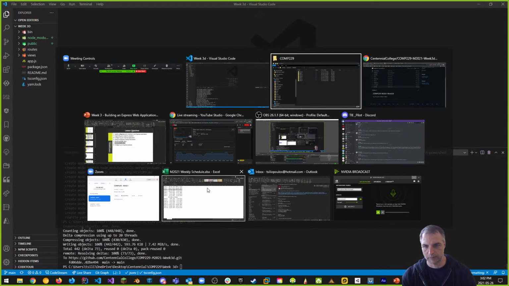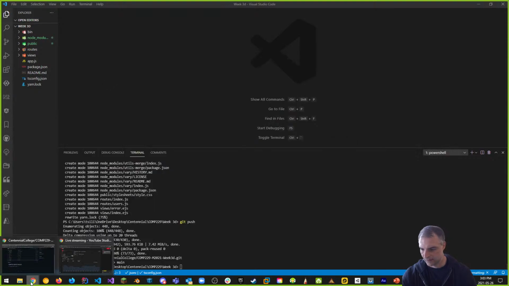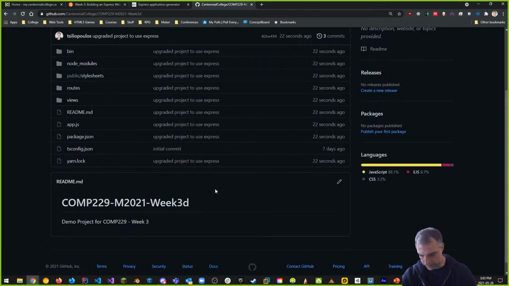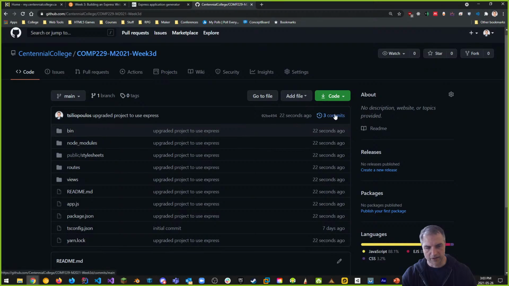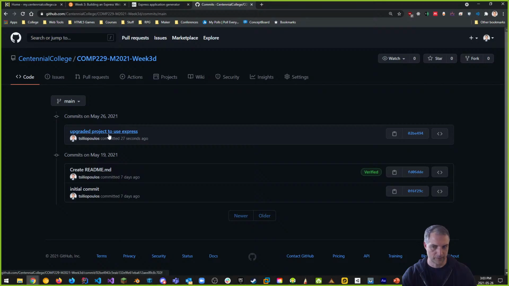And the repository, like we said before, is where the heck is it now? Here it is, up here. And if I refresh, you can see that we're going to have 3 commits, right? We had a couple from last week. That's where we made the initial commit and an initial README file. And this time we used this upgraded project to use Express commit this week.